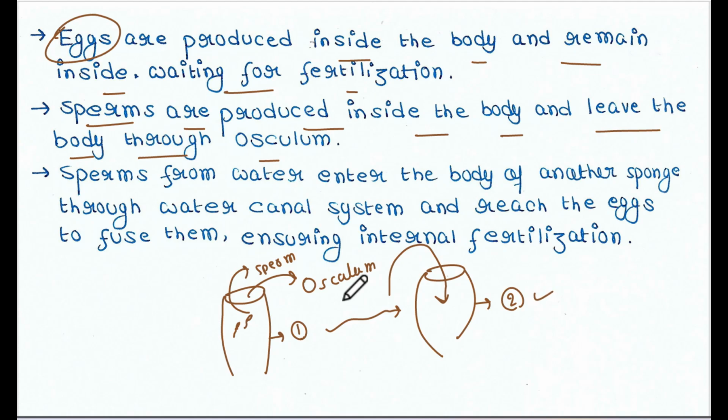Like in this case, this is sponge number 2, where these sperms will enter through the water canal system, which I am not explaining here, and reach the eggs to fuse with them, ensuring internal fertilization. So in sponge 2, there is the egg that is waiting for fertilization. So sperms will come from sponge 1 and enter the body of sponge 2, and they will fertilize the egg. And in this way, the fertilization occurs. So this is absolutely cross fertilization, not self fertilization.